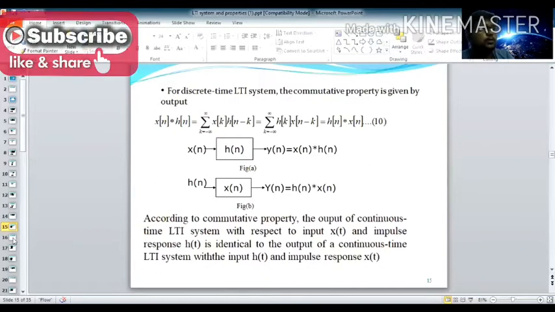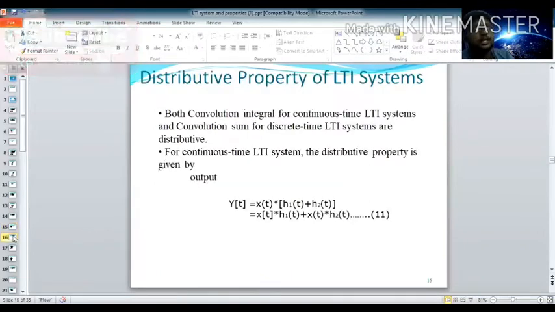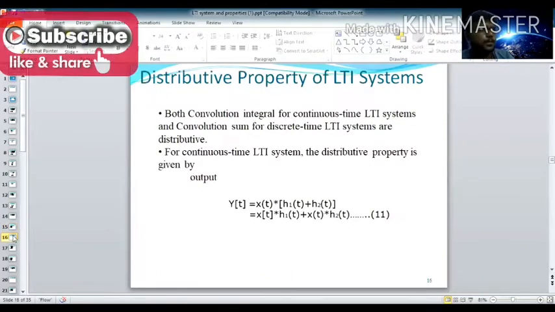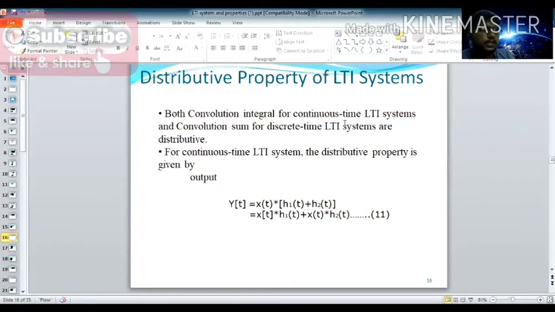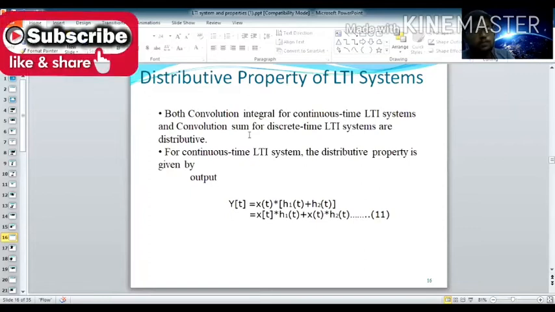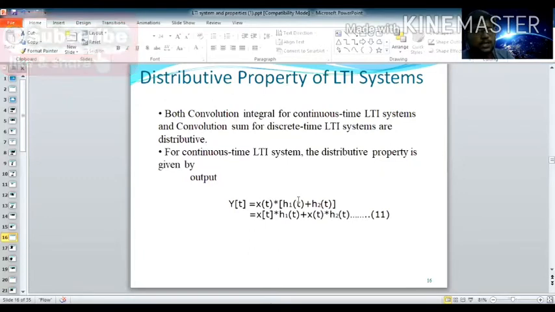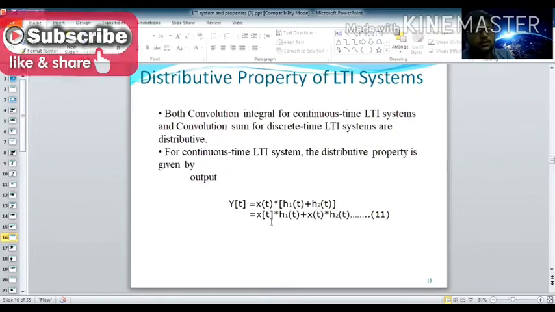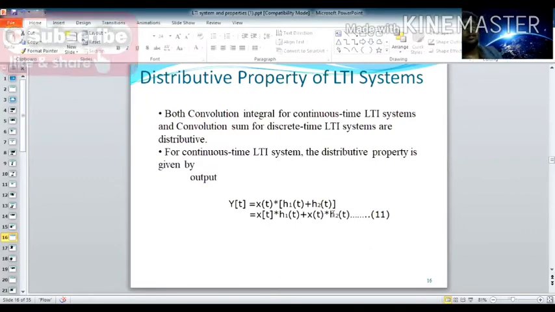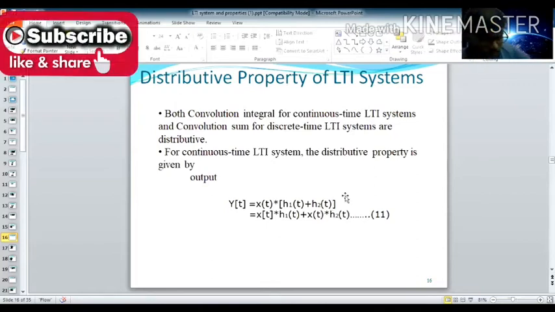Next we move on to the distributive property of LTI systems. Here both the convolution integral for continuous-time LTI systems and the convolution sum for discrete-time LTI systems are distributive. You know the distributive condition: a star (b plus c) equals a star b plus a star c. Isn't it? This is your distributive function.